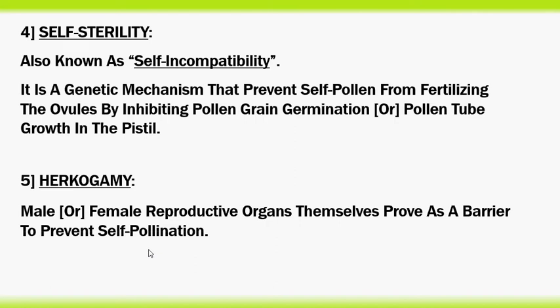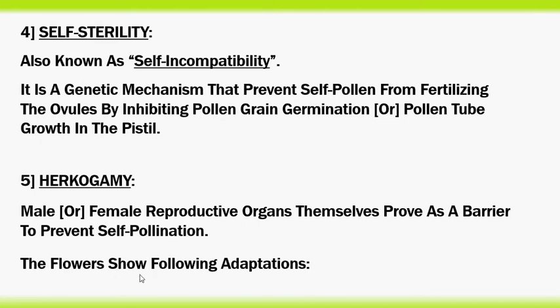Fourth one, self-sterility. It is also known as self-incompatibility. It is a genetic mechanism that prevents self-pollen from fertilizing the ovules by inhibiting pollen grain germination or pollen tube growth in the pistil. Fifth one, hercogamy. Male or female reproductive organs themselves prove to be a barrier to prevent self-pollination.